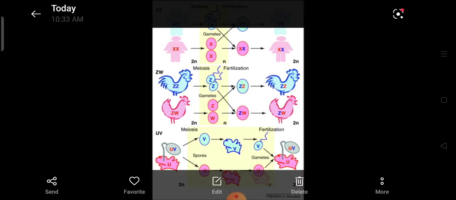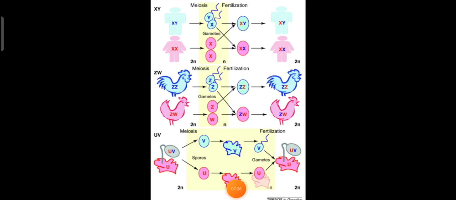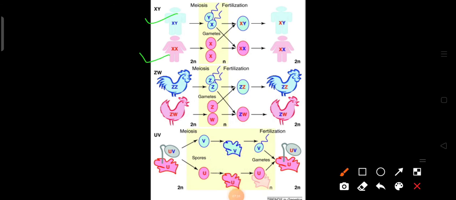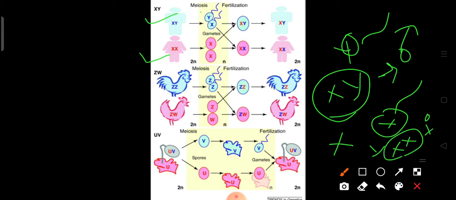Now if you see this picture properly, here you can see the pair, human male XY and female XX. During meiosis, we know gamete formation will take place, XY, XX. If the egg is fused by a sperm having the Y chromosome, the progeny will be having XY chromosomes, which is supposed to be a male. But if the egg is fertilized by a sperm having the X chromosome, the offspring is supposed to be having XX chromosomes, which is supposed to be a girl now.